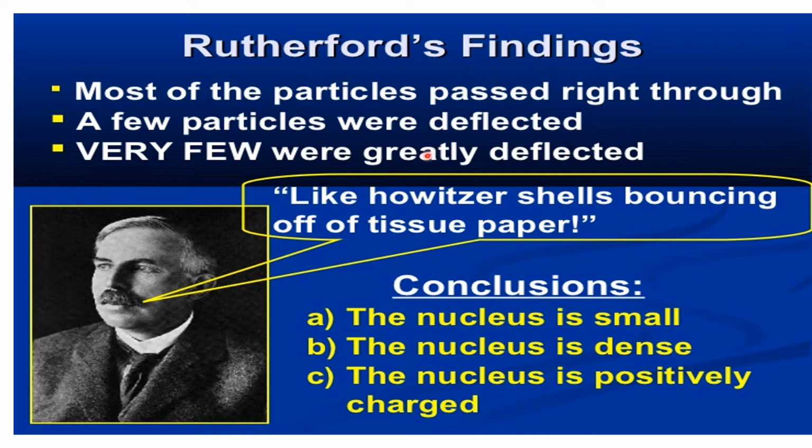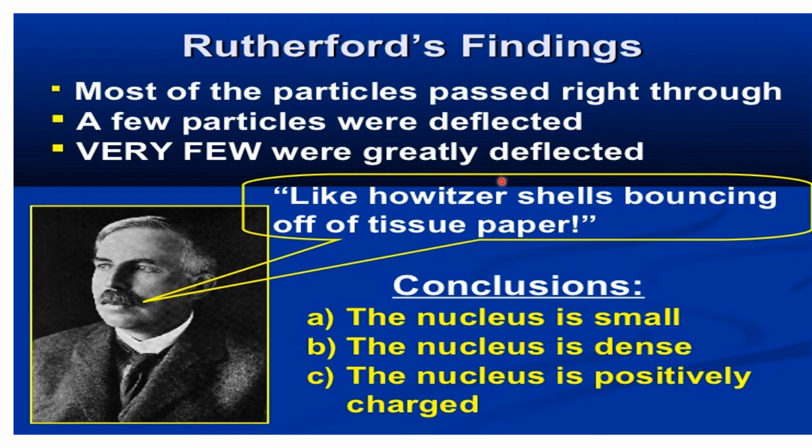Why they are getting deflected is that there must be some charged particle which is deviating the path of these alpha particles. And he also observed that very few were greatly deflected. Few particles were deflected and very few were greatly deflected.